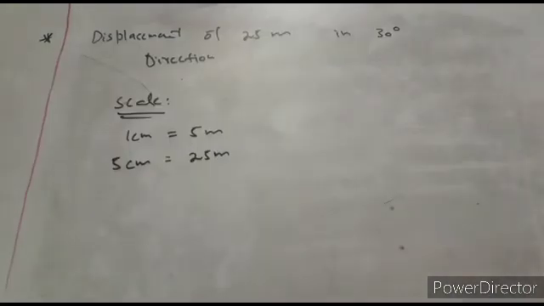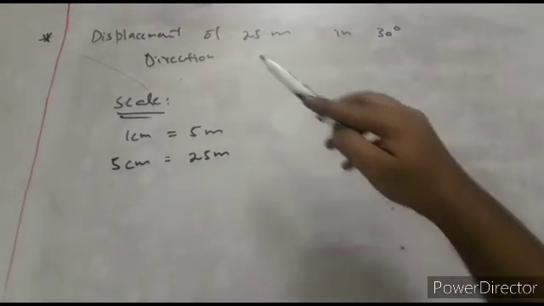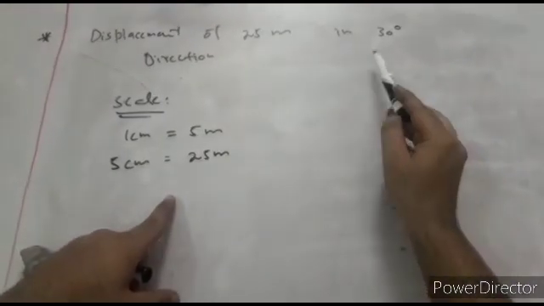So students, here you can see another example to represent a vector graphically, and the question is we have to represent a displacement of 25 meters in 30-degree direction. So first of all we have to set a scale.